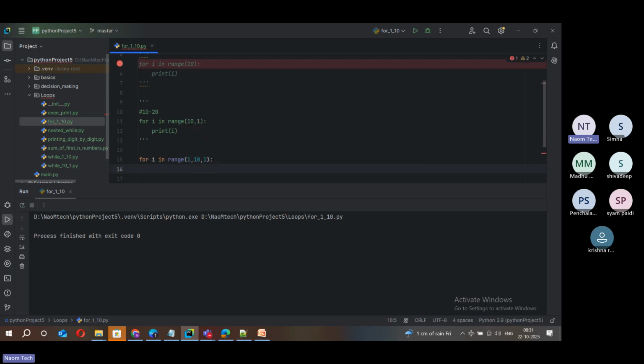See, I'm using the third form of range, where I start with 1 and end with 9, 10, and then the third, you can see that there is a third parameter. That is the step here. When I say 1, we are incrementing this loop by 1. Of course, for this, even if you don't mention it,